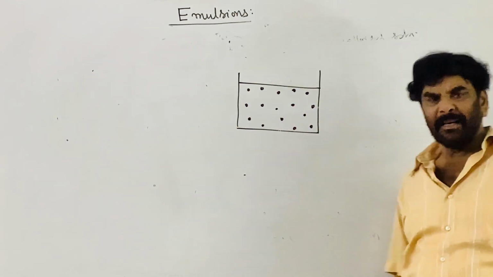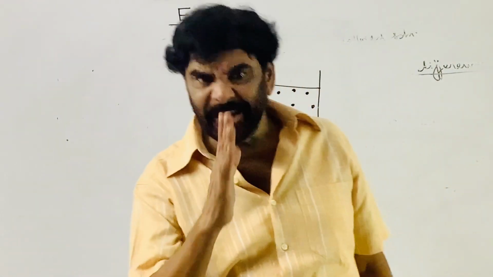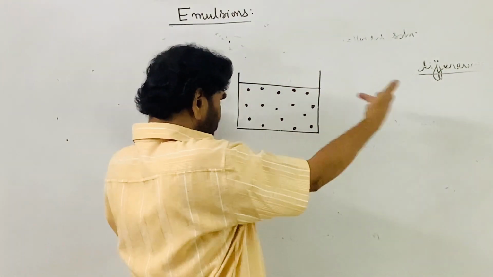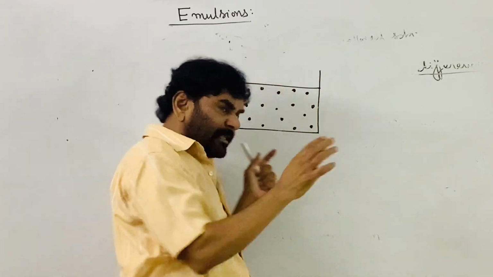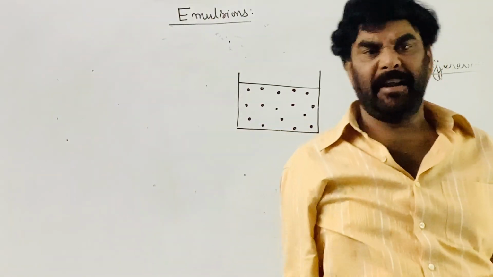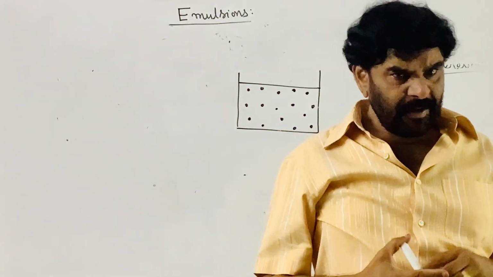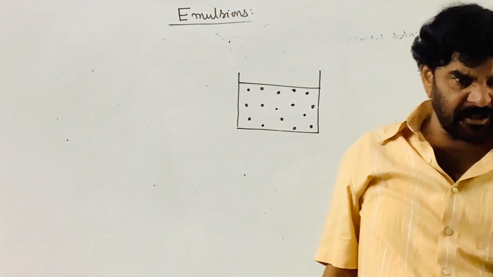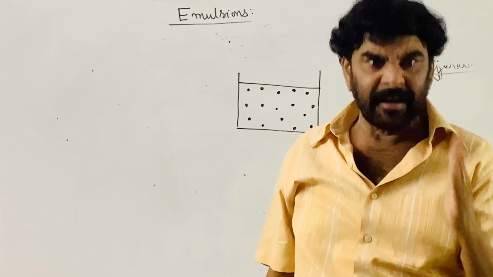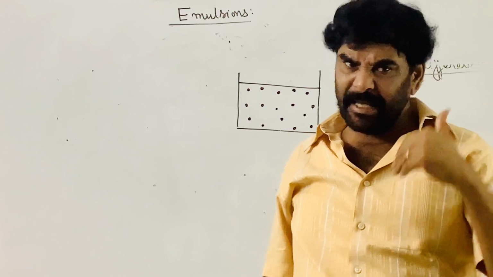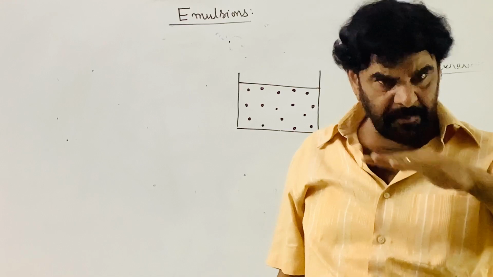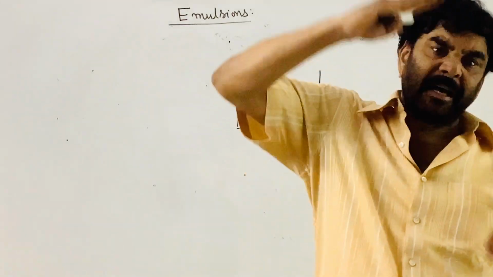And now what happens, the emulsions prepared this way are very unstable. They collide. When they collide, the small particles combine and convert into bigger particles and it moves to the suspension level. The emulsions that are just prepared by mixing the dispersed phase and the dispersion medium and stirring, temporarily an emulsion is formed, but after some time,